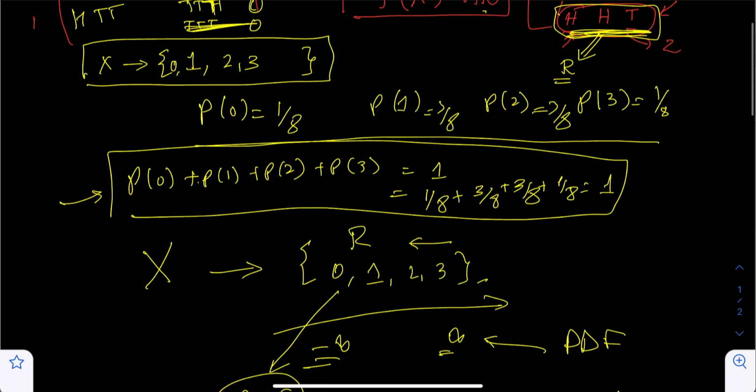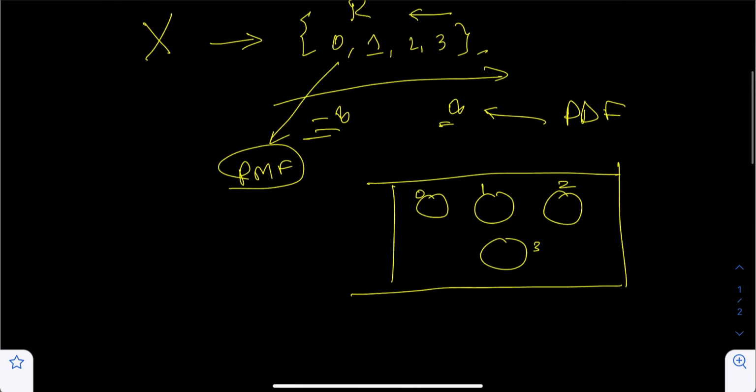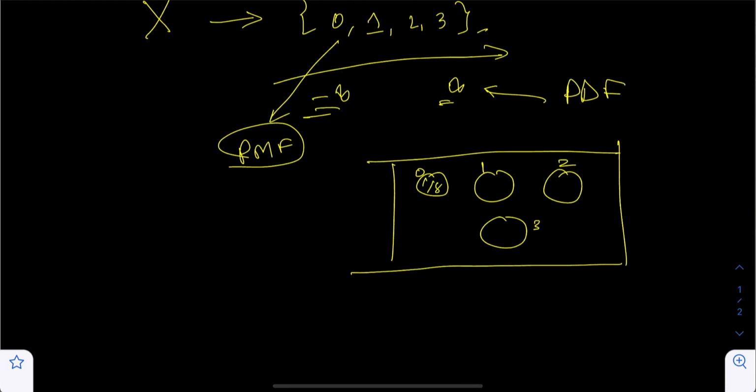As we calculated, the probability of 0 is 1/8. You can think of it as a mass, the weight of this particular event, or you can think of it as a pebble in the pebble world, and then the sum of these should equate to 1.